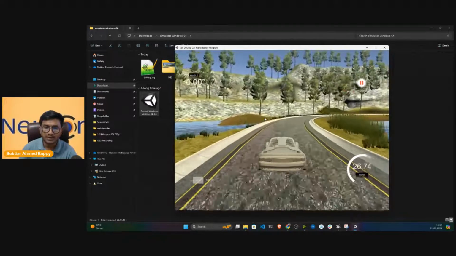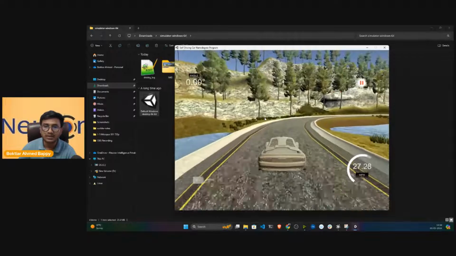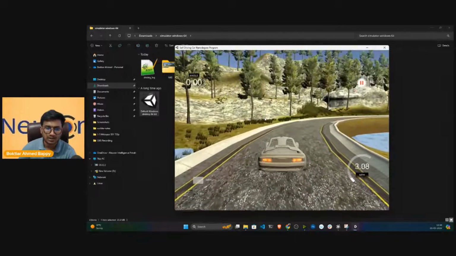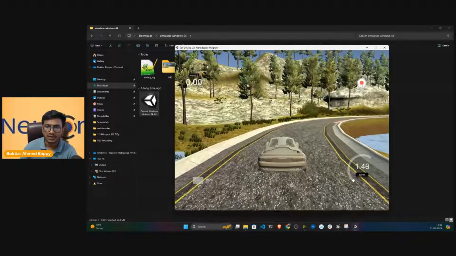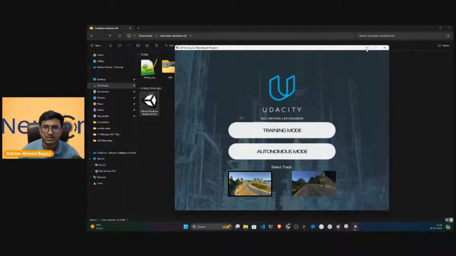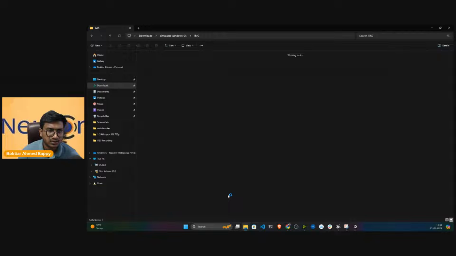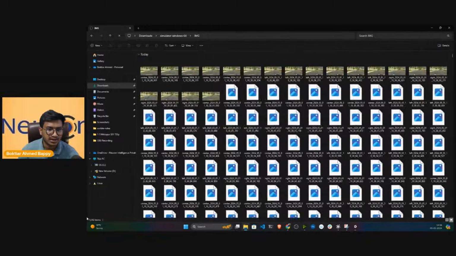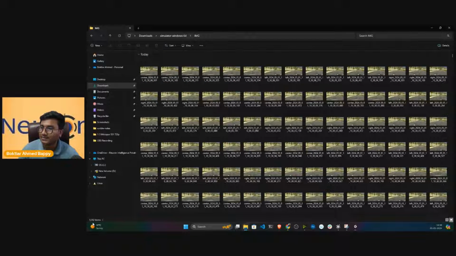So let's say you have completed your driving part. Now I can stop this car and I can stop the recording as well. Now if I go back, you'll see all the images have been captured here. So see guys, it has collected 5,352 images.